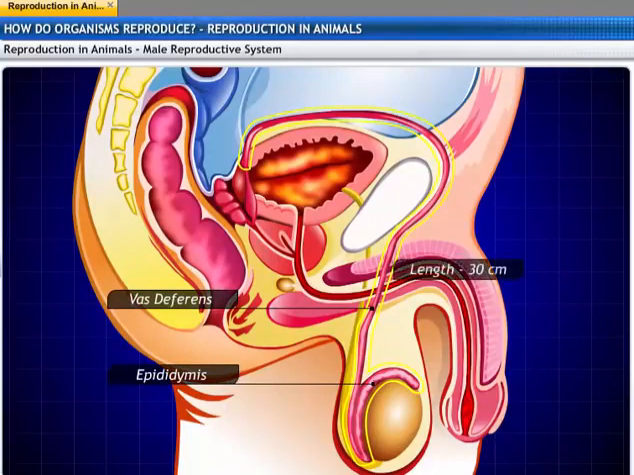The length of the tube is about 30 centimeters and it is muscular. The muscles in the walls help to propel the sperm forward.